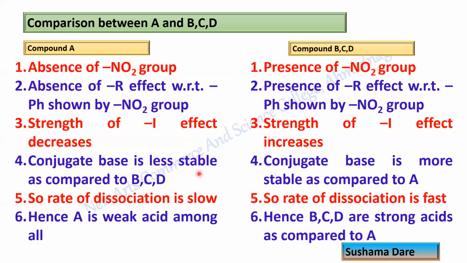Hence this conjugate base is less stable as compared to BCD, while that conjugate base is more stable. So the rate of dissociation is slow in this case and fast in that case. Hence A is a weak acid among all, while B, C, D are strong acids as compared to A.